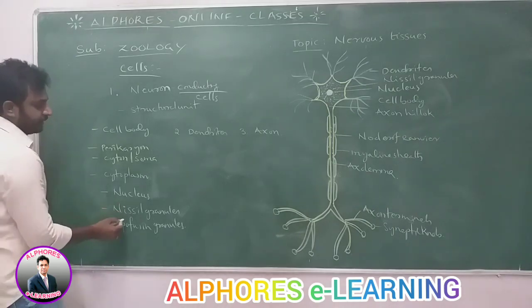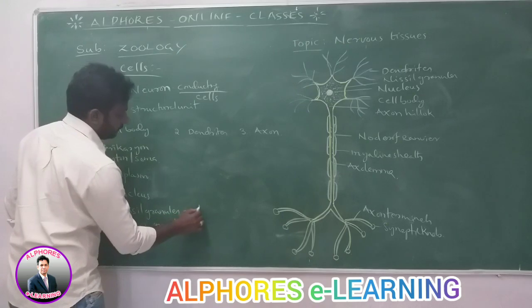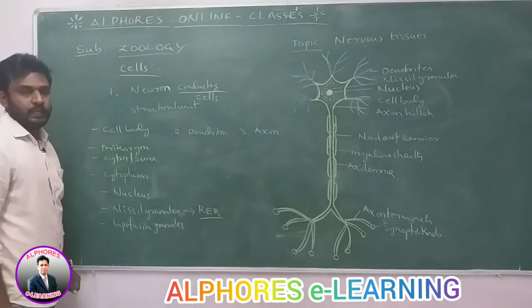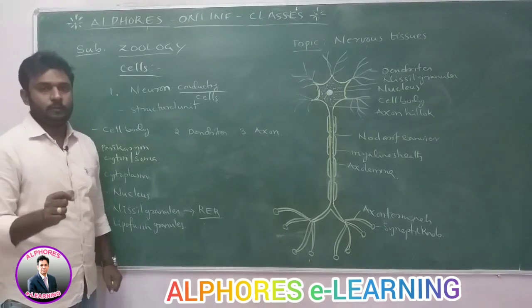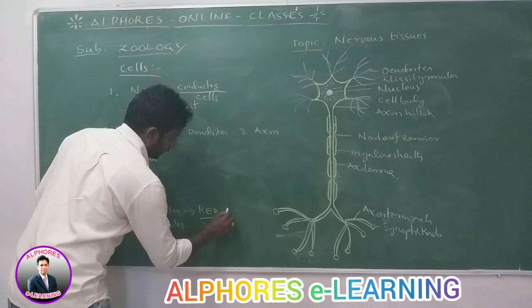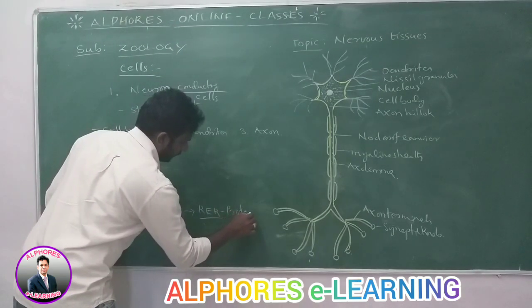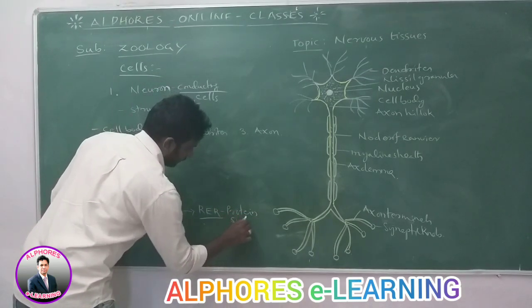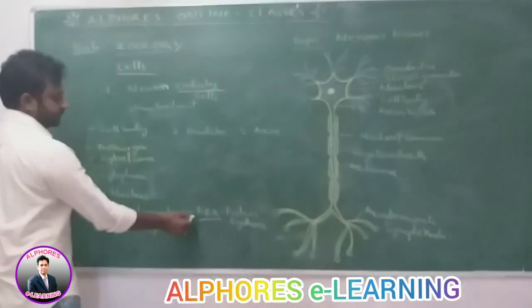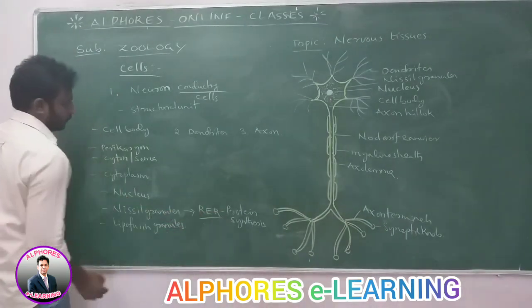Nissl granules are the sites of rough endoplasmic reticulum, which consists of ribosomes that help in protein synthesis.